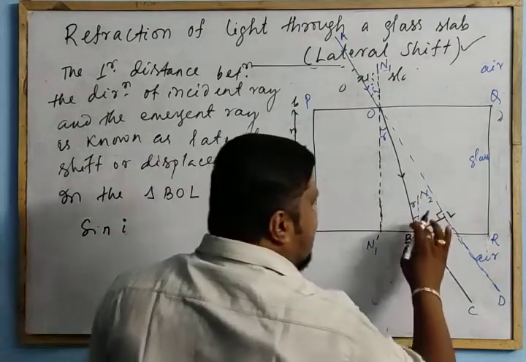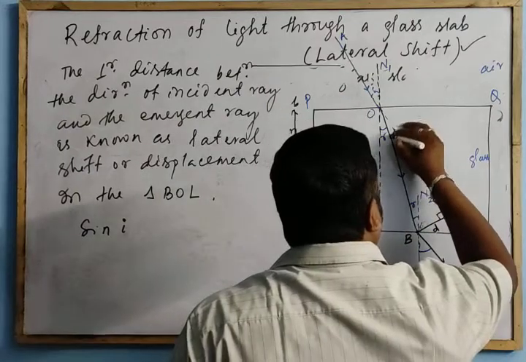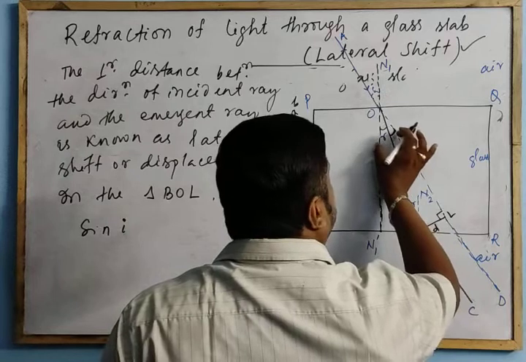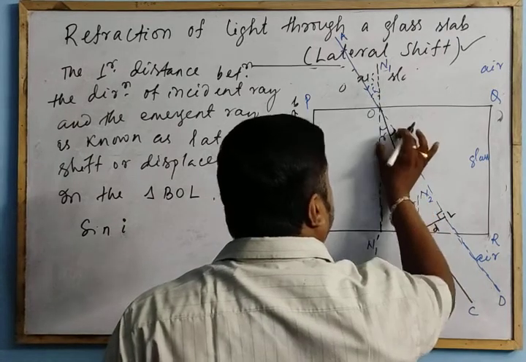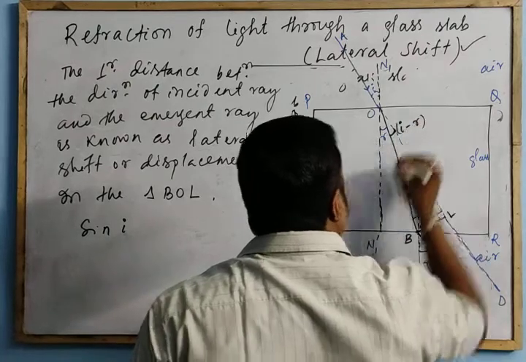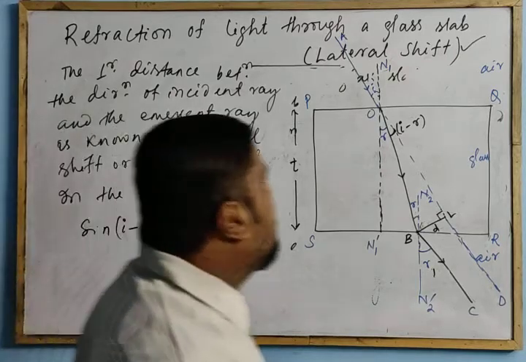If this is R, what about this angle? What about this angle? This is I, the total, and this is R, the actual ray. So this angle will be I minus R. So sin(I minus R) is equal to, what is the sine?